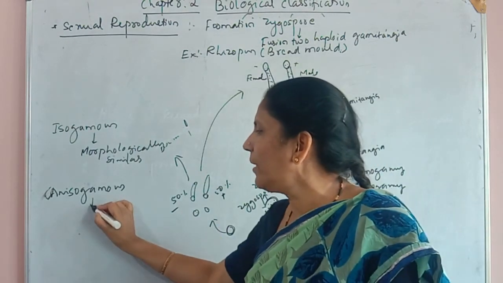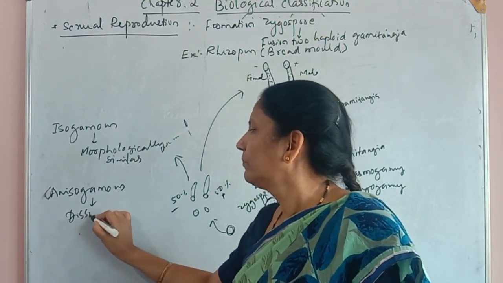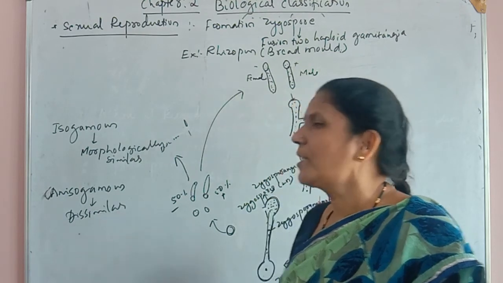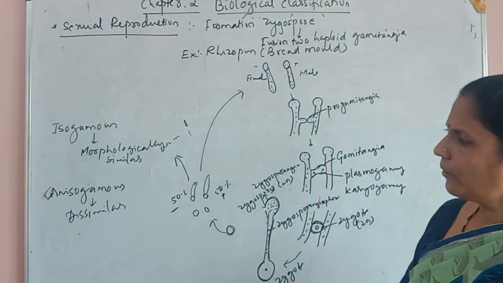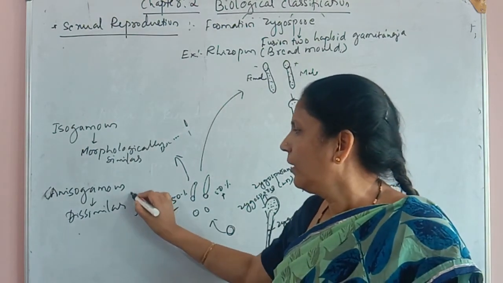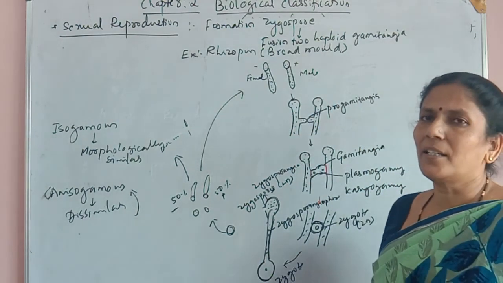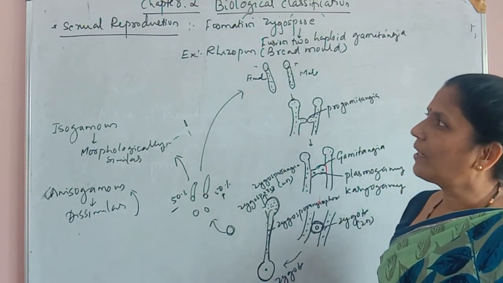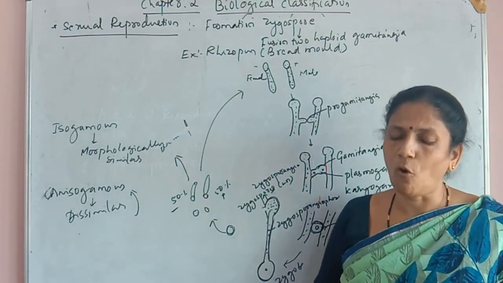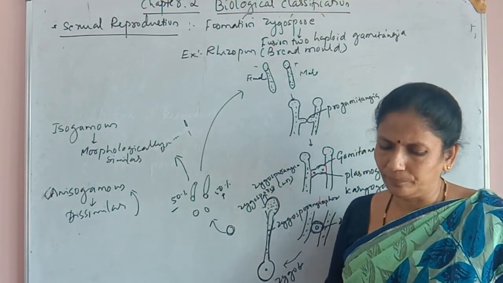When two morphologically dissimilar structures fuse together and form the zygospore, it is called anisogamous. So this is the process which takes place in the formation of zygospores.